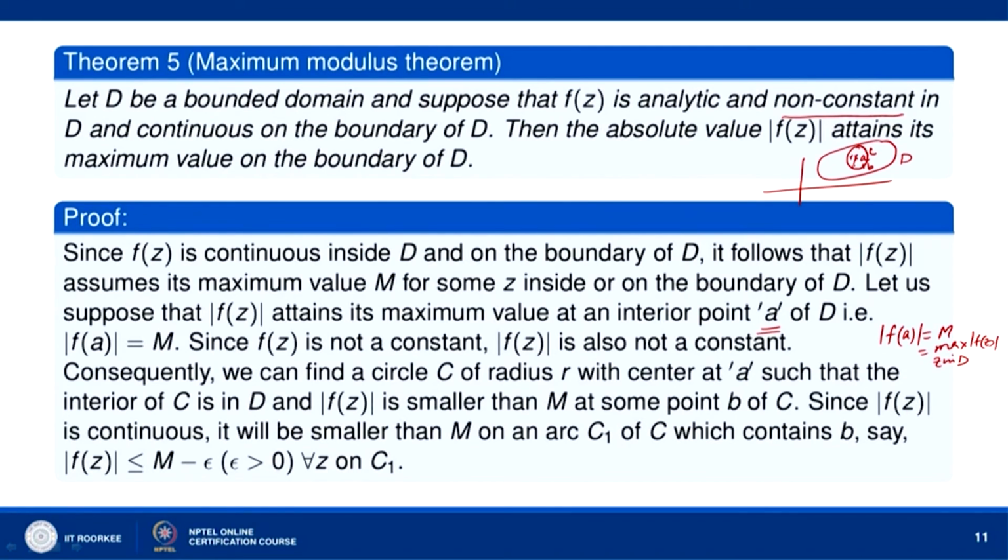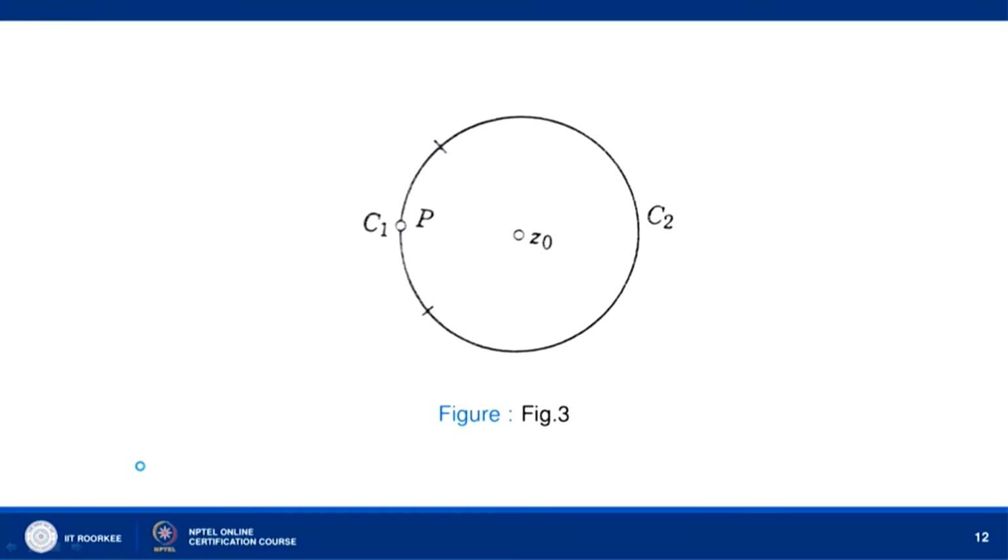So, there will be an arc of the circle C, let us call that arc C1, which contains B, and such that mod of f(z) is less than or equal to M minus epsilon for all z on C1. So, there will be some part of this curve C which we can call C1, which contains the point B, and for which mod of f(z) is less than or equal to M minus epsilon. This is the curve C, and we have taken this arc. This is my point B, z equal to B here. And this is z naught, which is A actually.